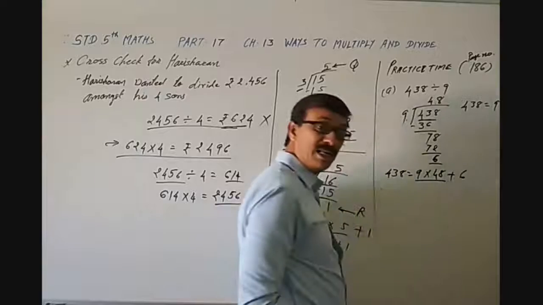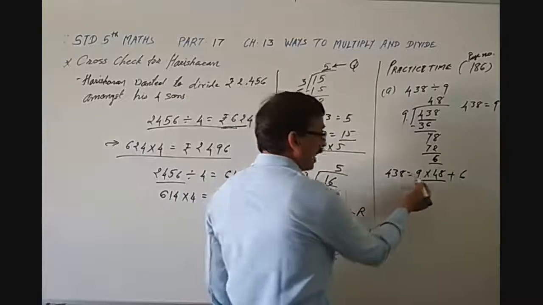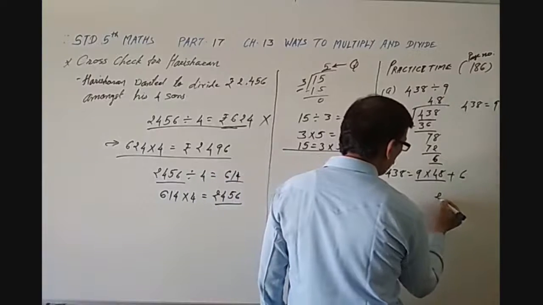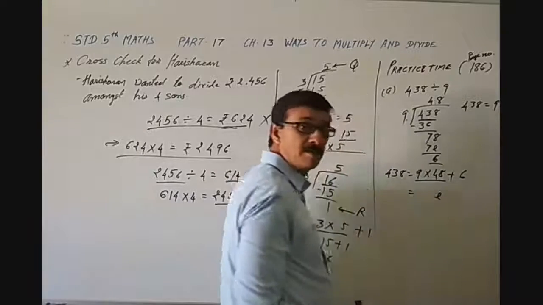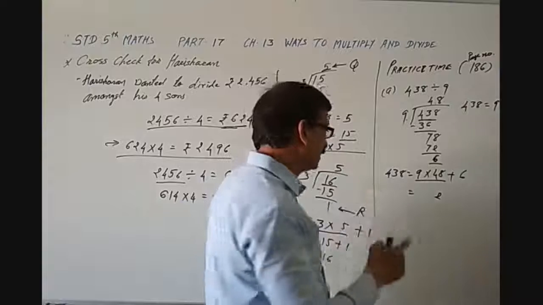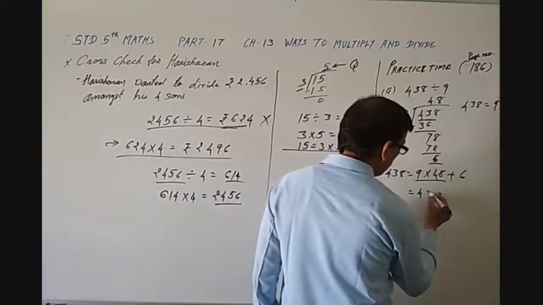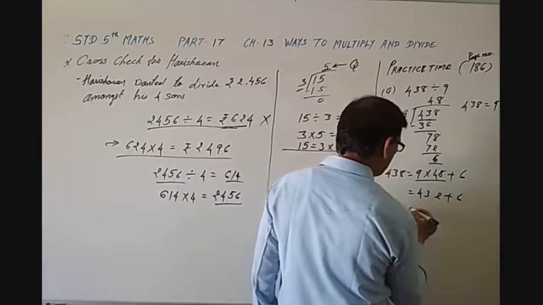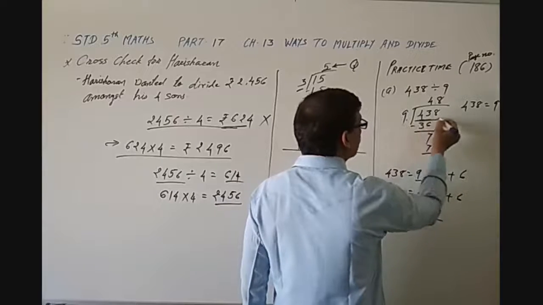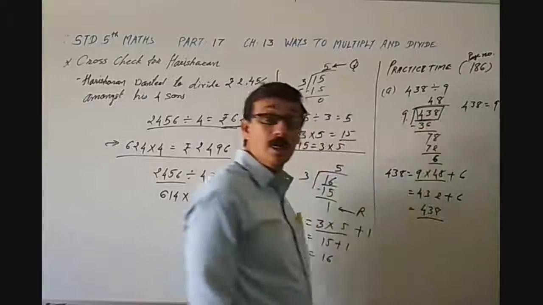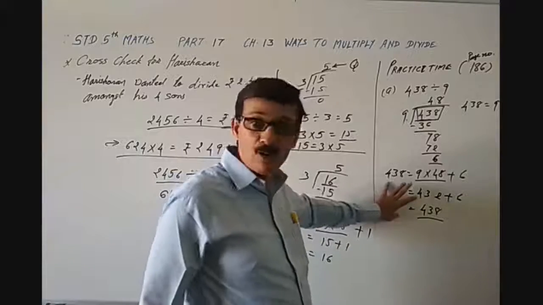So multiply this amount: 9 8s are 72, 9 4s are 36, plus 7 is 43, plus 6 is equal to 438. We get this answer, isn't it? So this way we can cross check also.